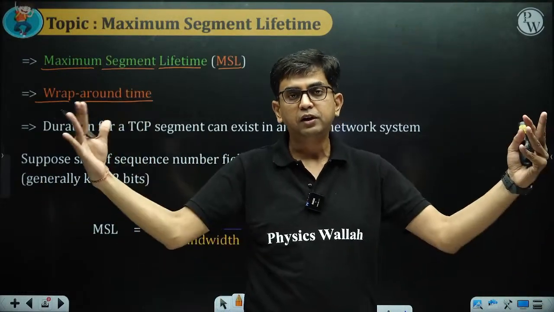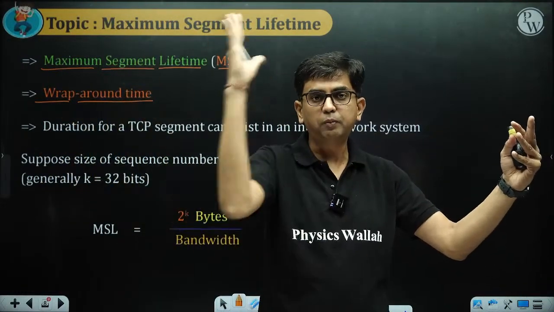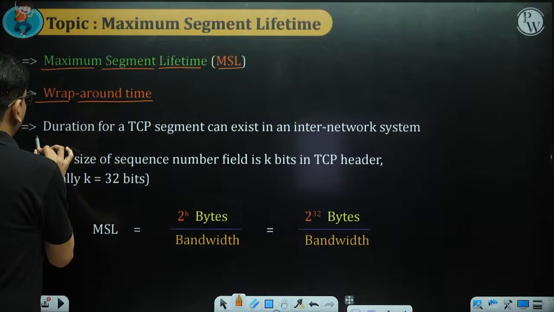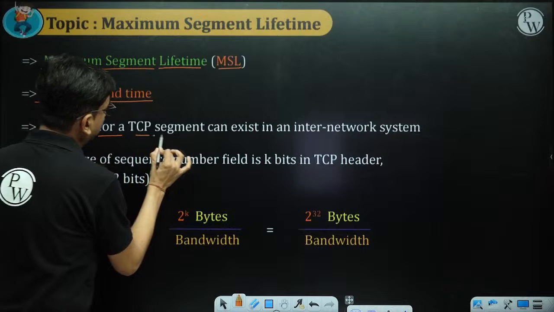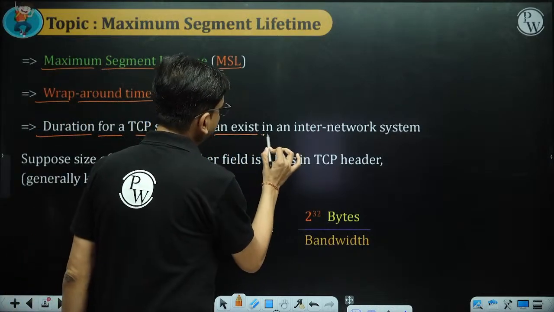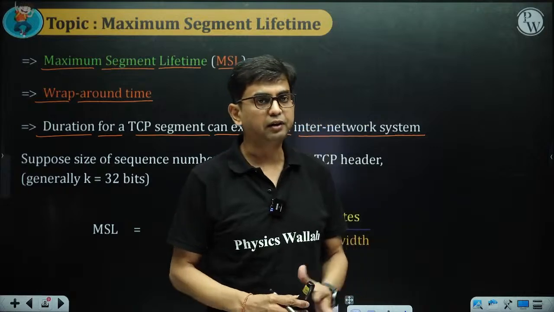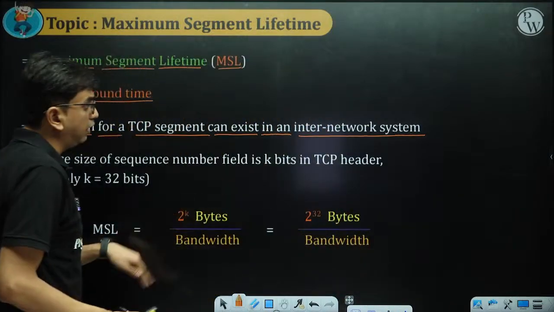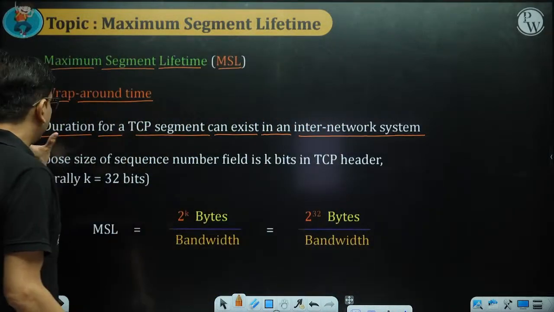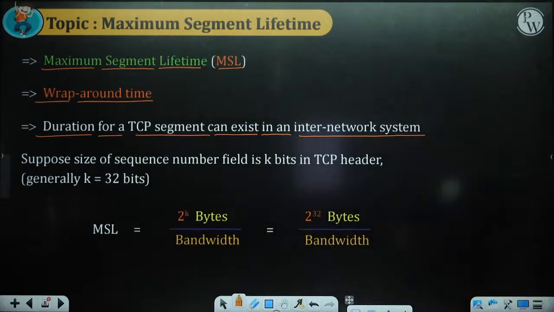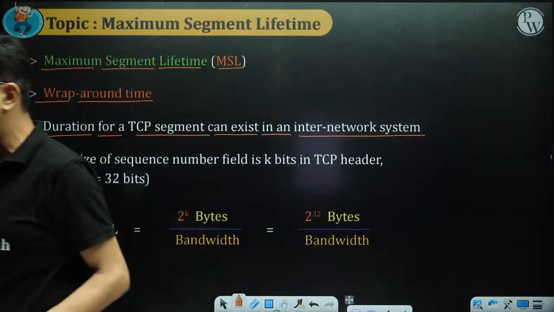The lifetime should last until the next number comes. That duration for which a TCP segment can exist in an inter-network system is known as maximum segment lifetime.